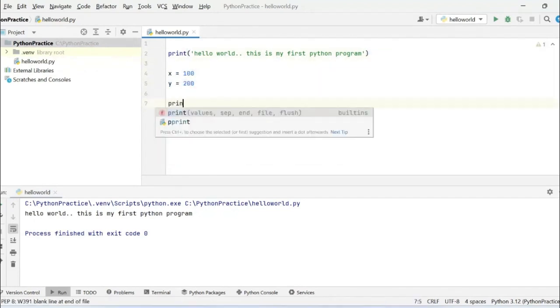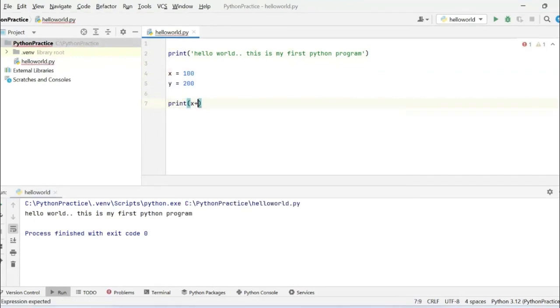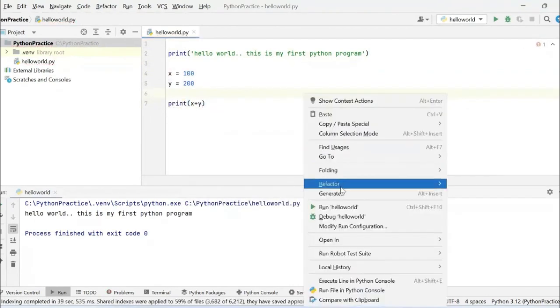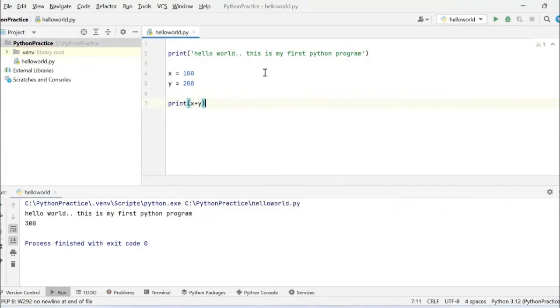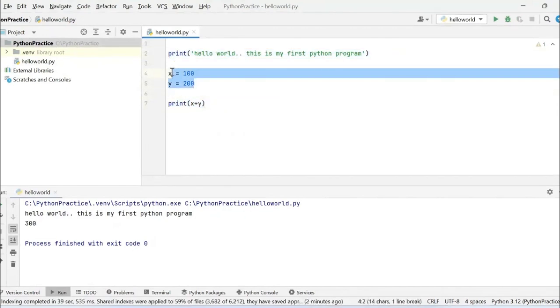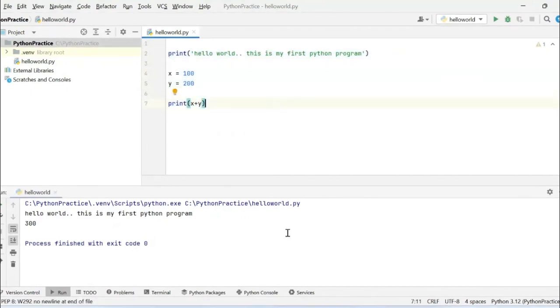So print of x plus y. This is the addition. So let us try to execute the same. If you can see, upon printing this particular statement, it has also printed the sum of these two variables. So in this way, you can run multiple lines of code one by one in editors.